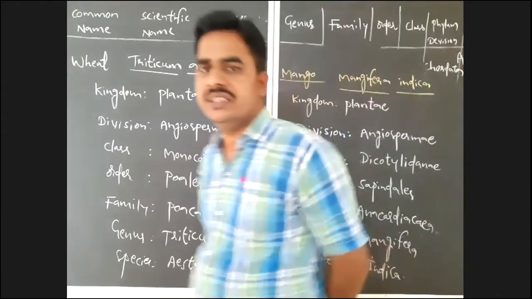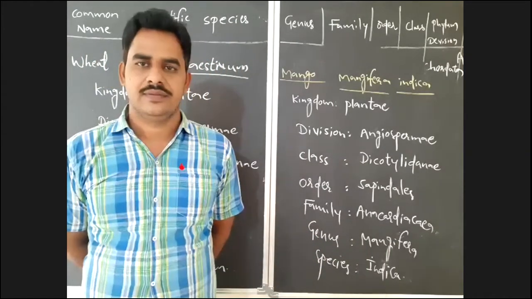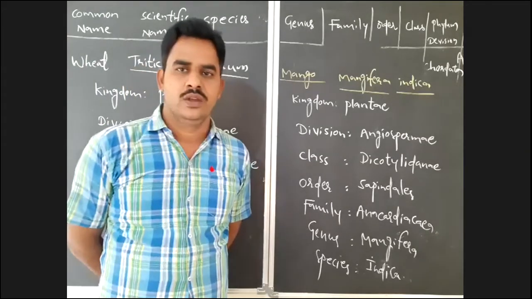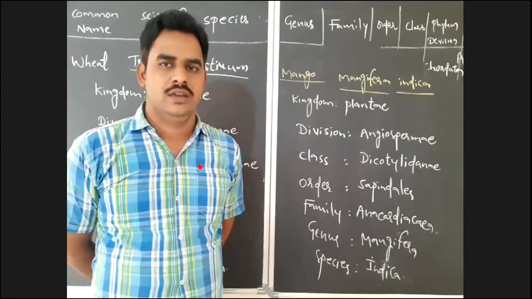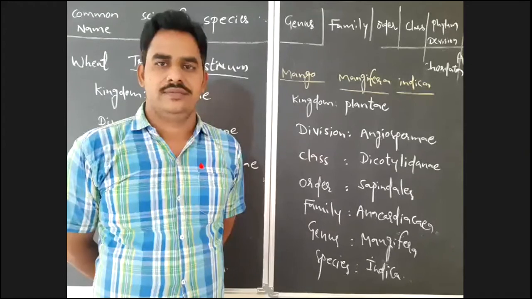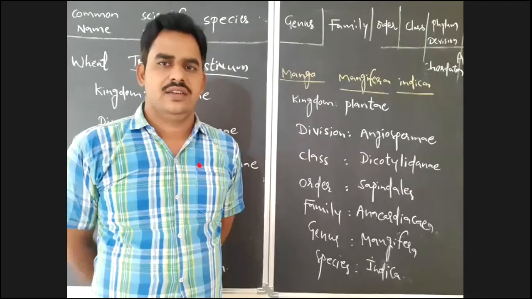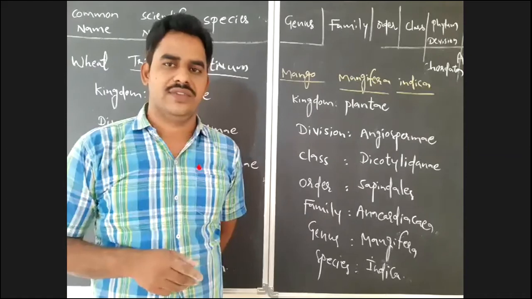Still one more topic is there in this chapter, that is the taxonomical aids. Taxonomical aids are tools of classification. But by recent proceedings of the CBSE board, they temporarily removed the topic taxonomical aids, the tools of classification.